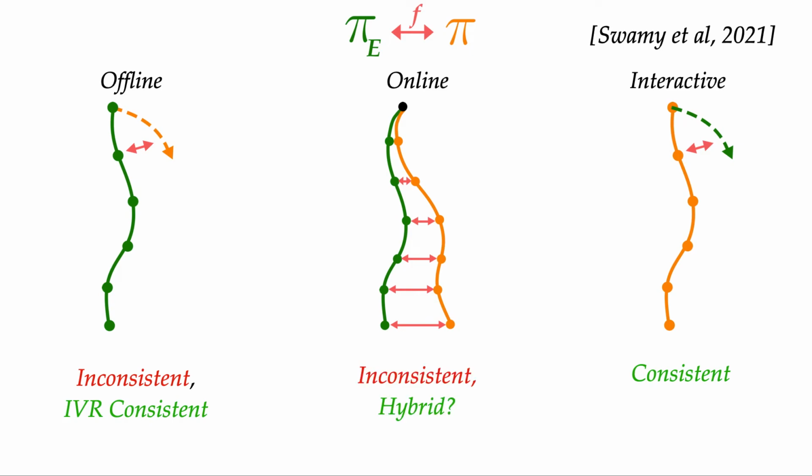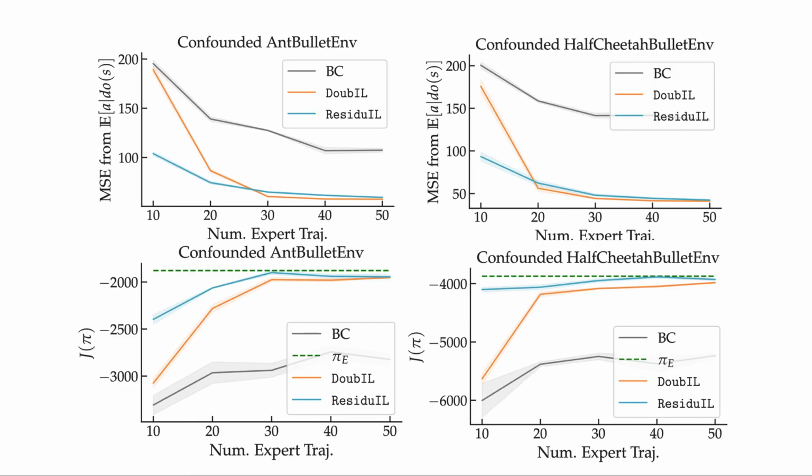making these sorts of approaches inconsistent. While we don't discuss it in our paper, an interesting direction for future work would be to derive a hybrid online IVR technique that is not affected by TCN, nor the quadratic compounding of errors that affects all offline approaches and can be seen in our previously derived bounds.